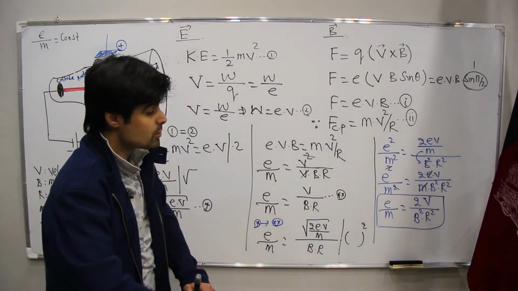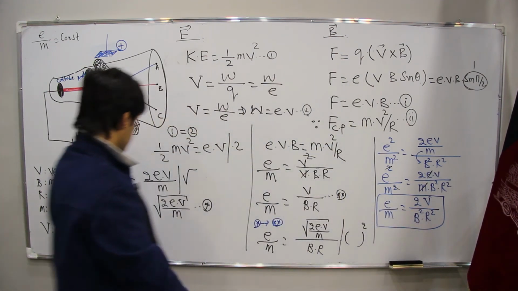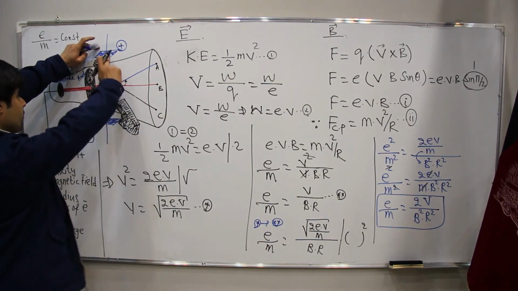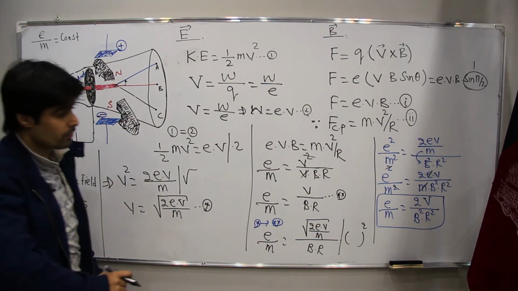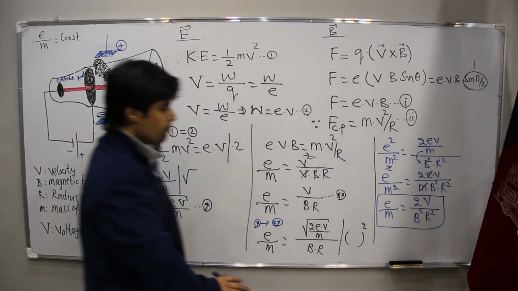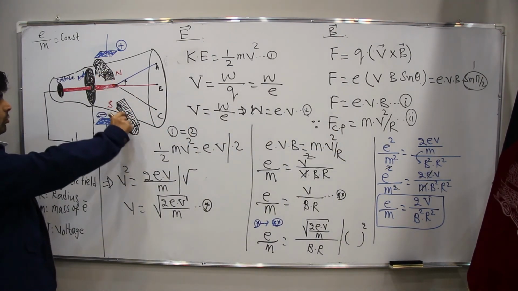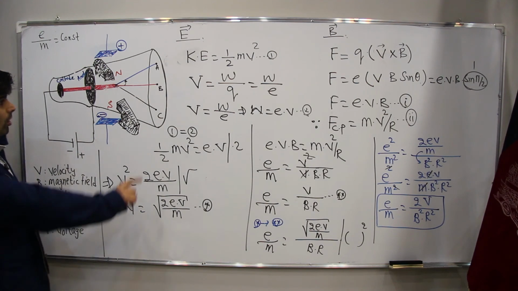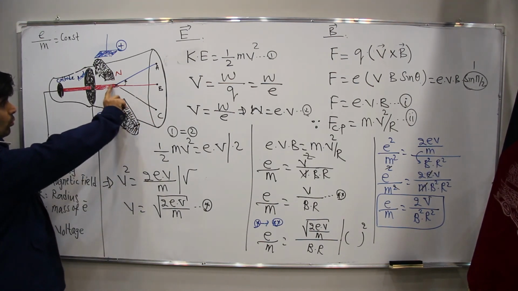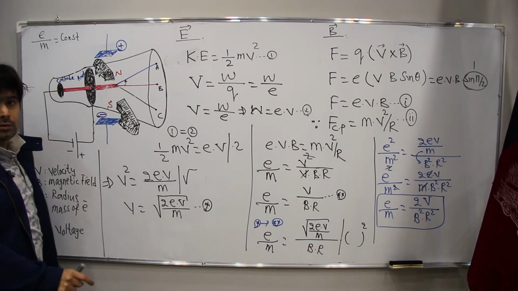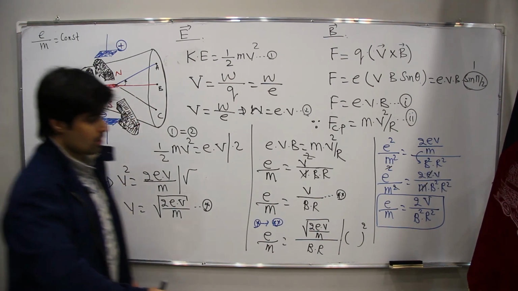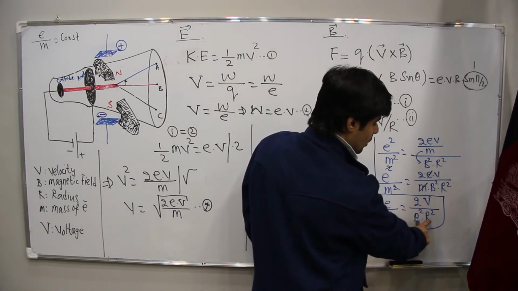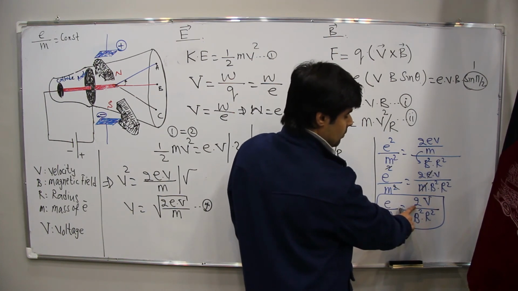Now V is what? V is voltage, which we know, the electric field has the magnitude. What is B? B is the magnetic field, which is known. What is R? R is also the radius, which this beam turns and makes a rotation. This is also known. Now V is known, B is known, R is known, and this one is a constant.